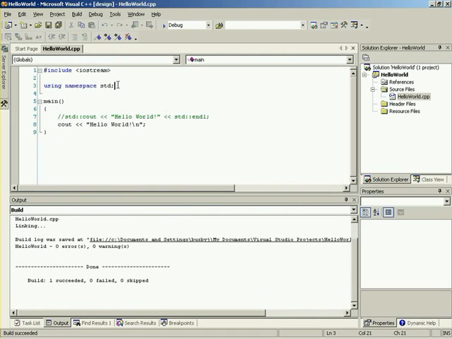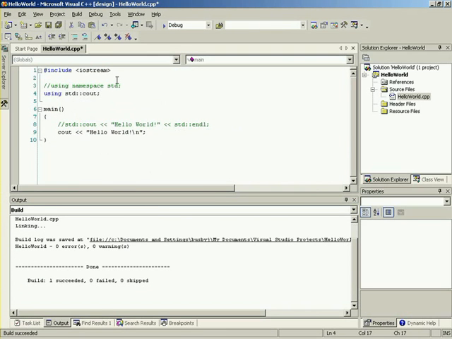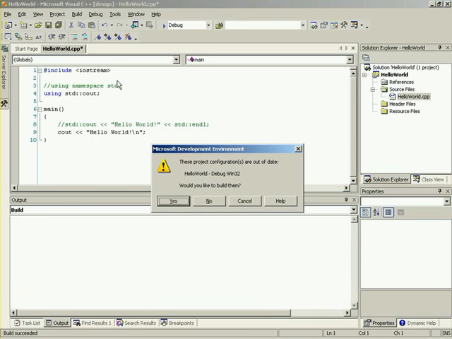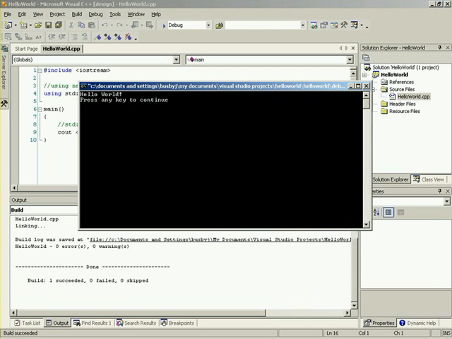However, sometimes you may not want to include every single namespace. So what instead you could do is let's actually comment this out so that people can still see it. Okay. And we can say using std::cout. So now it's recognizing standard library::cout. So all we need to do now is just say, as we did down here, cout. Then it recognizes that name. So if we press Control F5 and run this, you'll notice that everything is still fine.